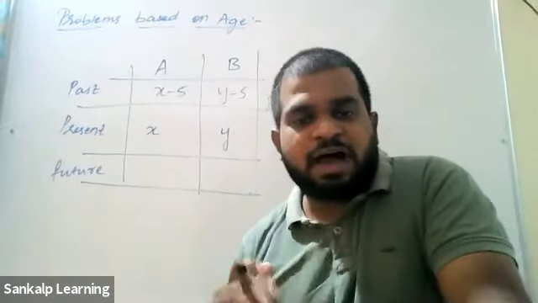Form a tabular column like this, which will avoid mistakes. I usually do it like this so that I don't make any mistakes. Next, this is the basic thing that we have to do. Now let's try to get the equations.